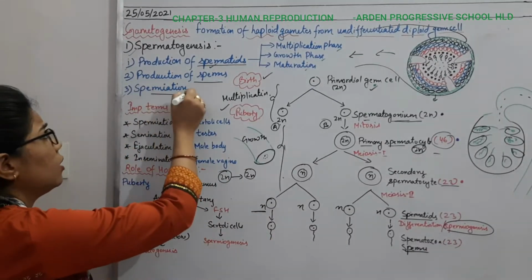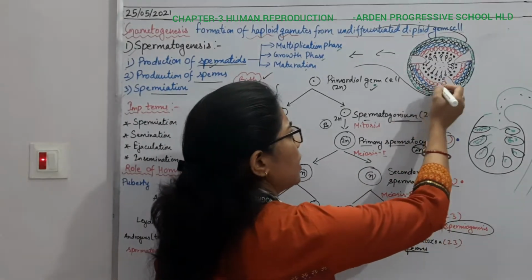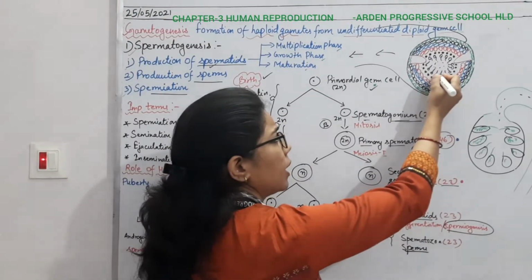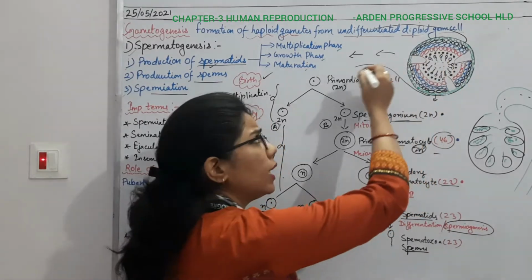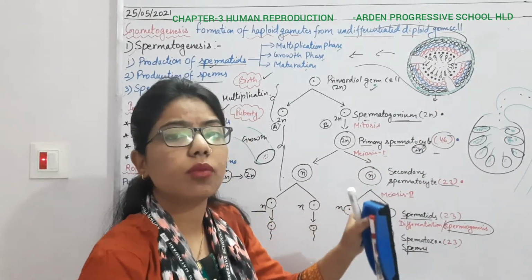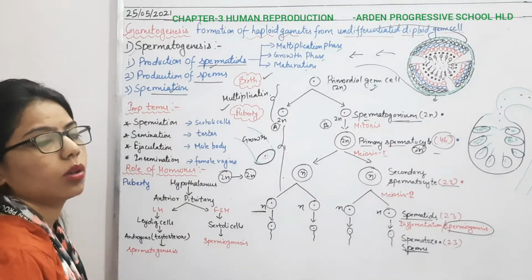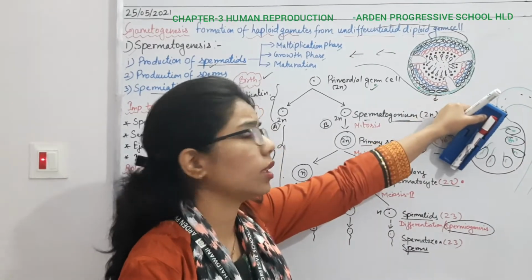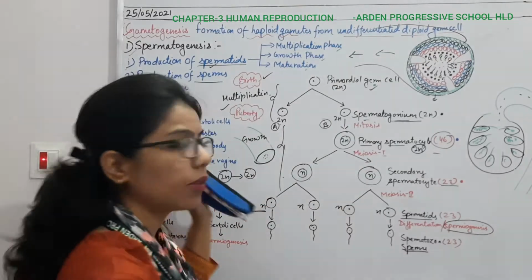Now the third one is spermiation. As you can see in this diagram, as there will be more and more division, there will be formation of spermatids, and when they get differentiated, there will be formation of sperms, and these sperms are going to leave the seminiferous tubule. There is a specific term we use for this, that is spermiation. So when it leaves this part of the seminiferous tubule, we can say it is spermiation, right? Three steps we have completed.